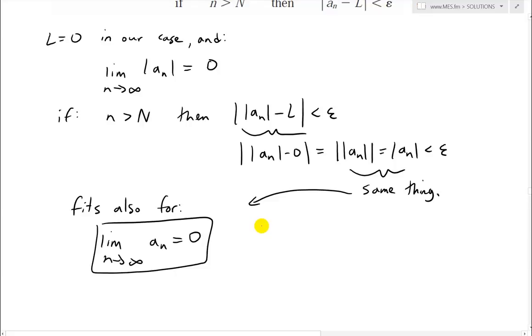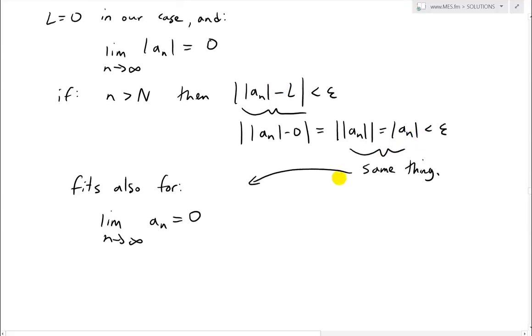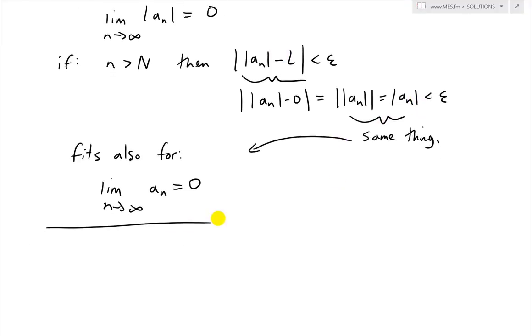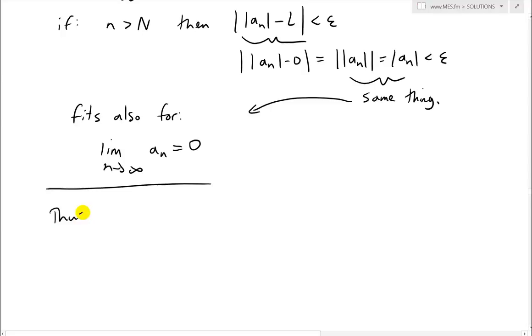If we have this, it is exactly the same scenario where n is greater than capital N, but instead we just remove the absolute value of a_n, so we have this exact same thing. Thus we have the limit as n approaches infinity of the absolute value of a_n, if this equals 0, this also equals the limit as n approaches infinity of a_n.